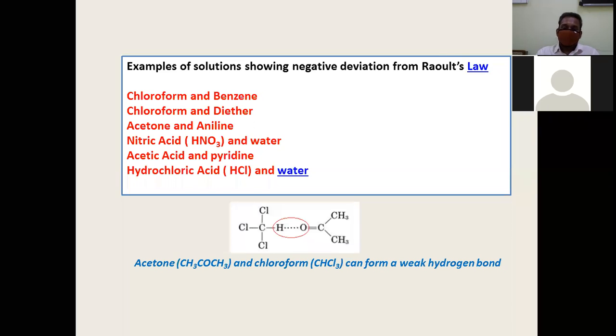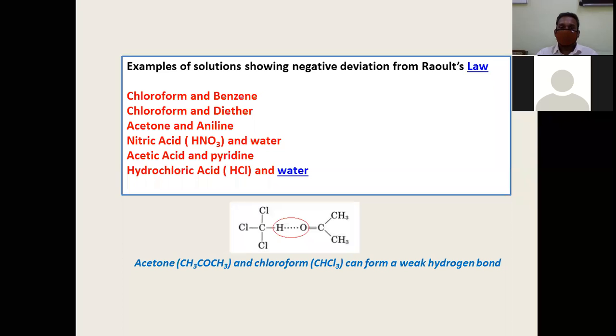Now, I have just put the structures of two compounds, chloroform and acetone. You take pure acetone, there is no hydrogen bonding. You take pure chloroform, there is no hydrogen bonding. But if you mix them, a new hydrogen bond is created. Which new hydrogen bond is created? It is between the hydrogen of chloroform and the oxygen of acetone. So what does this new hydrogen bond do?